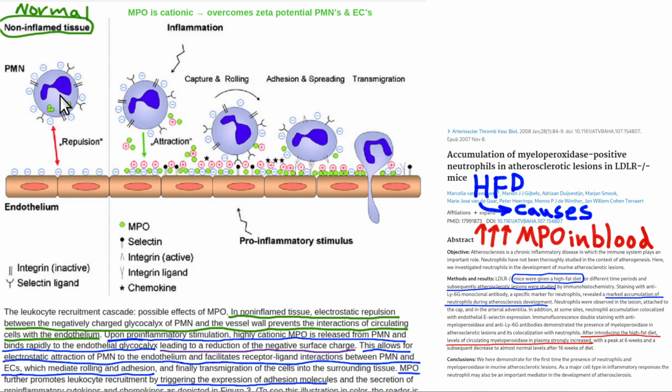Okay, so now when it releases MPO, because it's been activated by the fat, the MPO will now cause the glycocalyx to collapse down. Now the neutrophil can bind a receptor here. Here's the receptor. And it'll release its matrix metalloproteinases. They're going to cause more cleavage of the glycocalyx. And this neutrophil can potentially squeeze its way in between endothelial cells and get into the subendothelial space. This is all bad. You don't want any of these things to happen. It's sort of like an inflammatory response.